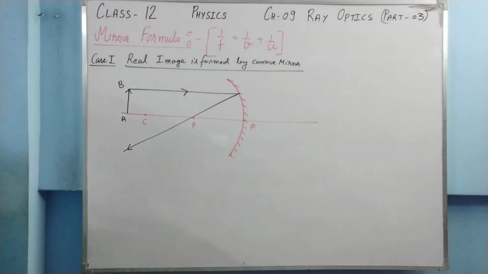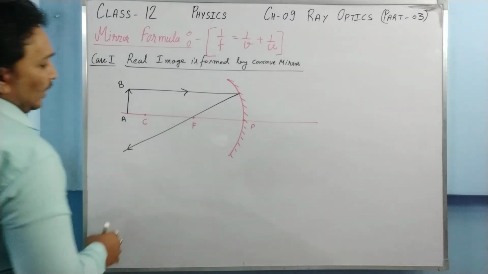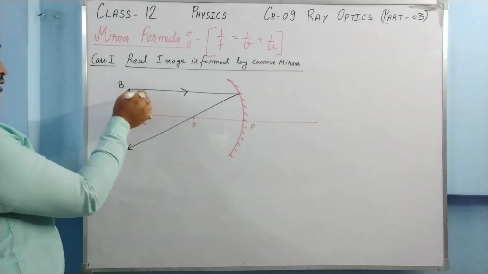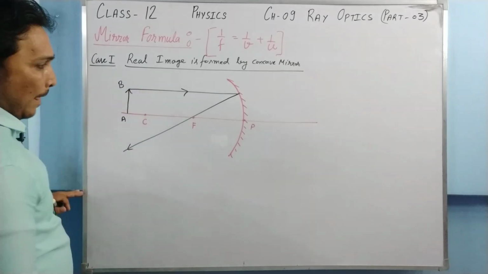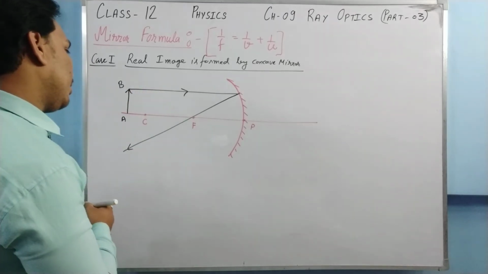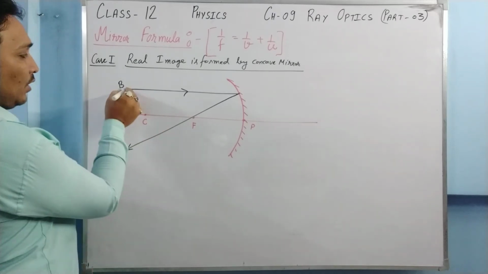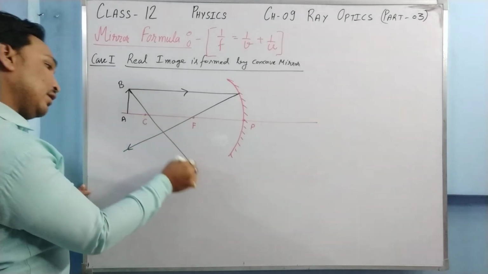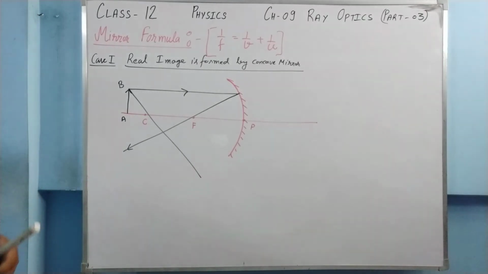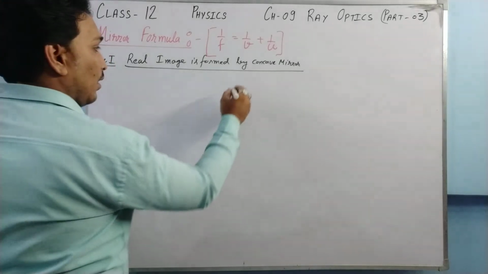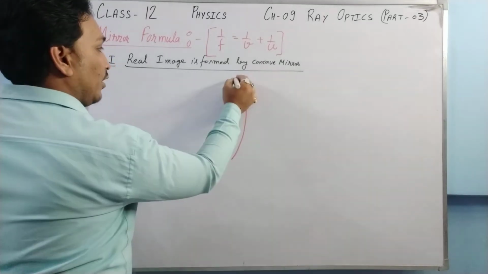Another ray, from the center of curvature. I need to make the center of curvature a bit this side, no problem. Let me make the ray diagram once again. Say this is a concave mirror.